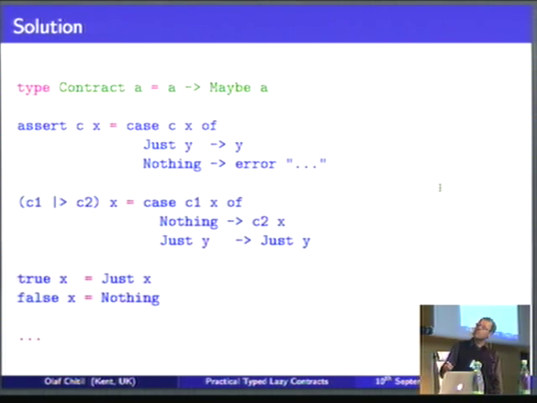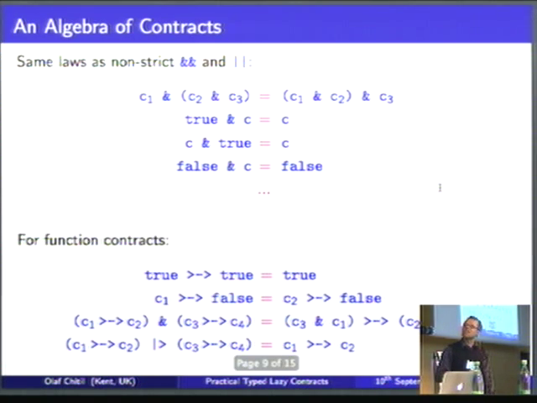So if we look at the definition of our disjunction here, what we do is we apply the first contract, and if the first contract is not successful, then we apply the second contract. That's the idea of OR. And if the first contract is successful, that's great, then we just return the result of that one. We don't even look at the second one. And that basically solves all our problems. It's quite amazing how simple it is.